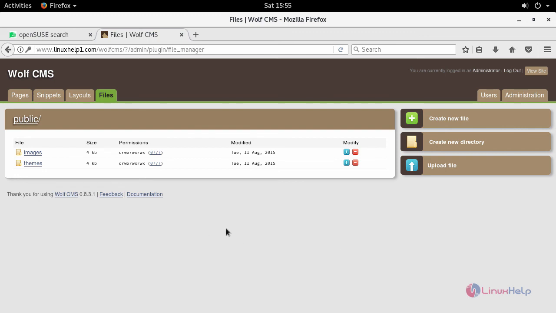And thus we have seen how to install Wolf CMS on OpenSUSE Leap 42.3.